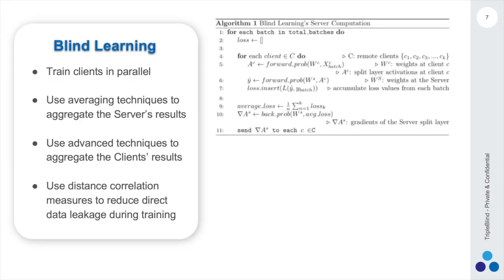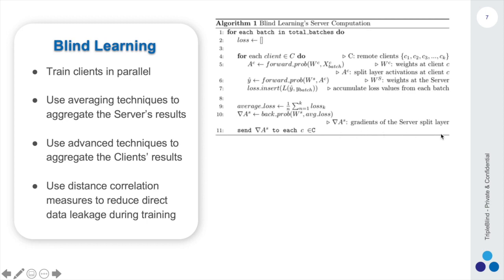Let's take a look at one of our aggregation methods at the server side. This algorithm depends on using an averaged loss value from all clients to carry out a single back propagation process at the server side, and then shares the gradients with all the clients. This approach is suitable and efficient for the case of IID datasets.